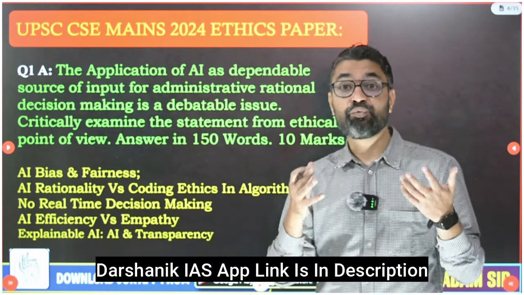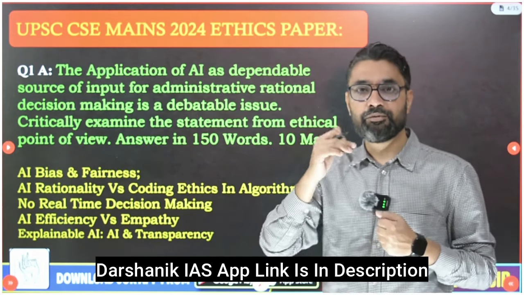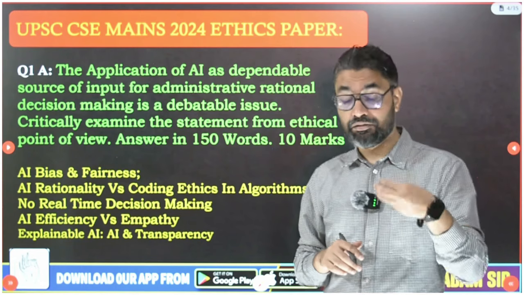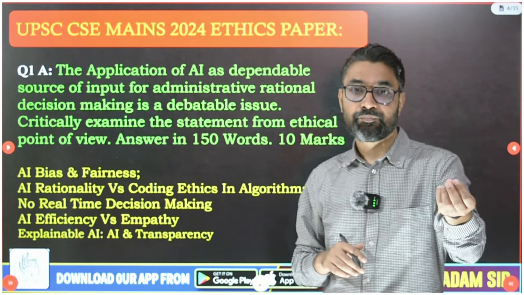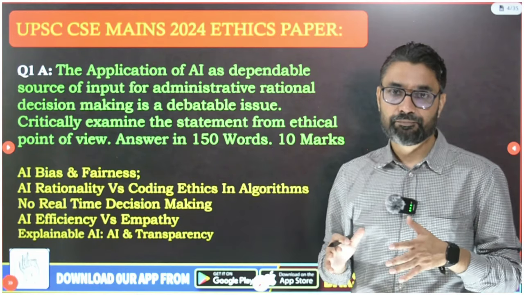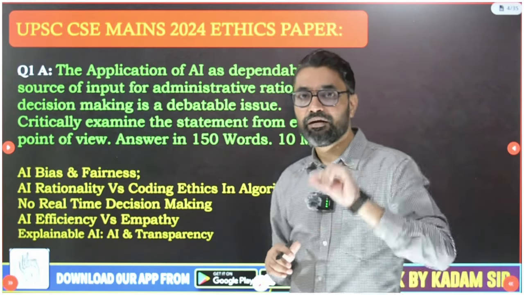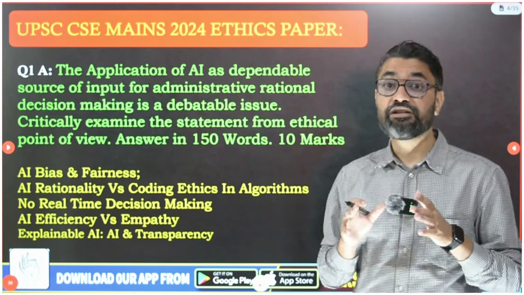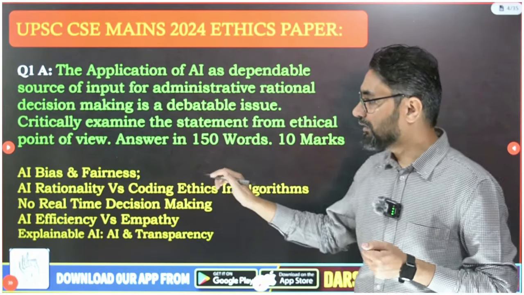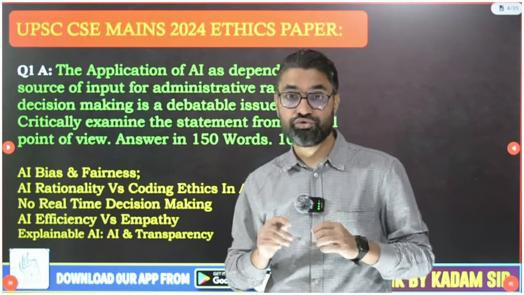The trends that we can't interpret, AI will be able to show us. AI will be able to predict some future possibilities for us. AI can do risk analysis, SWOT analysis, everything for us. That you can write in one para, but then the core of the answer is what the dangers can be, and why it is debatable. First of all guys, AI bias and fairness is what you should be debating about in this question.